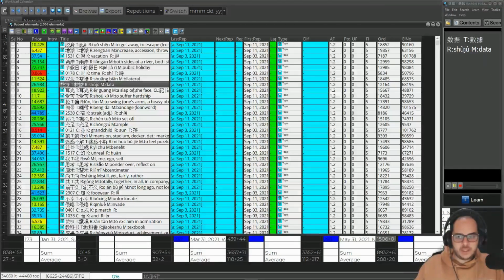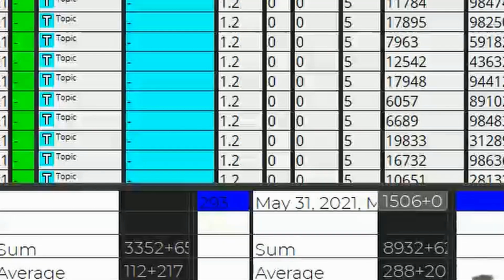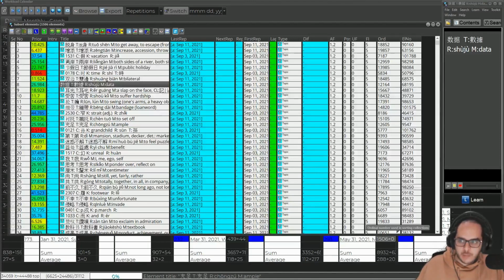And I imported these on September 11. How is that possible? How can I have done one repetition of this element that now happens to be a topic if I did no single topic repetitions whatsoever? It's zero. There should be no topics here at all. Why are topics here? That's one odd thing.